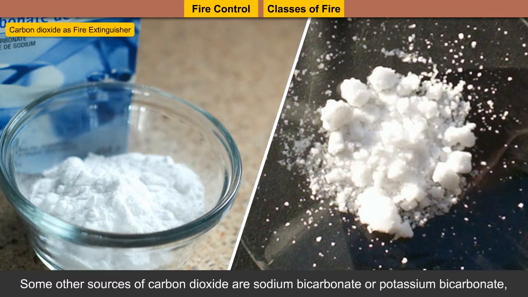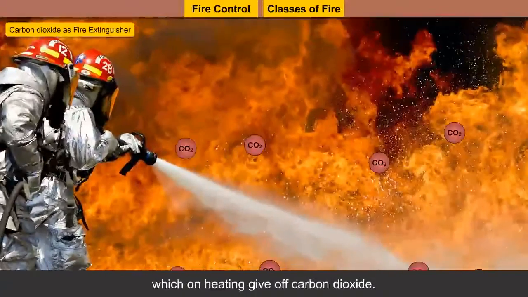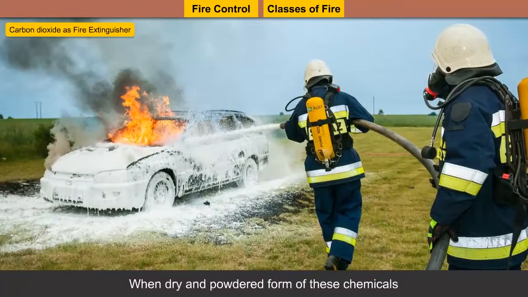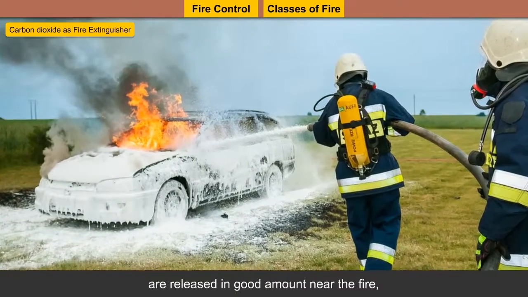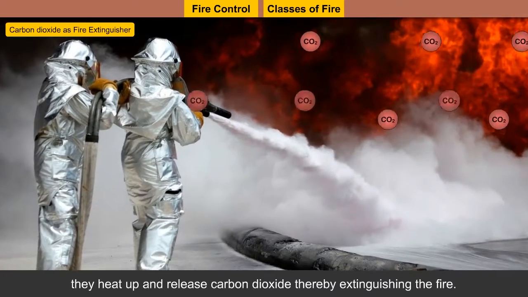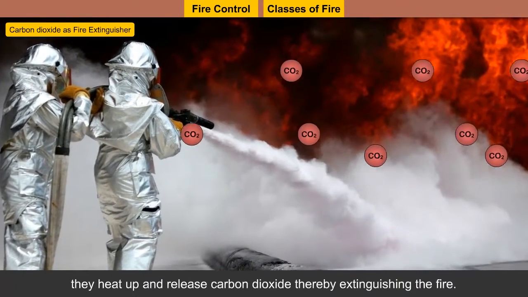Some other sources of carbon dioxide are sodium bicarbonate or potassium bicarbonate, which on heating give off carbon dioxide. When dry and powdered forms of these chemicals are released in good amount near the fire, they heat up and release carbon dioxide, thereby extinguishing the fire.